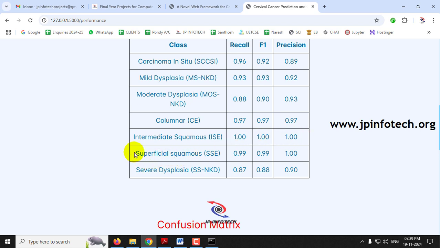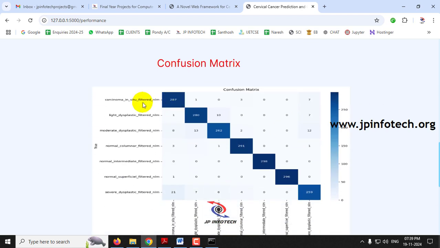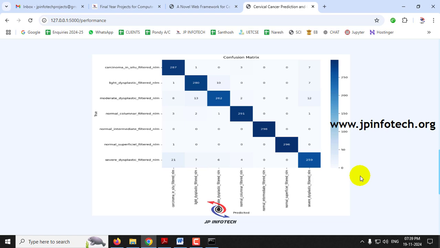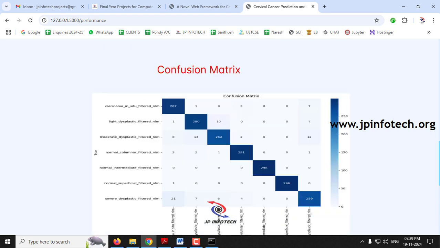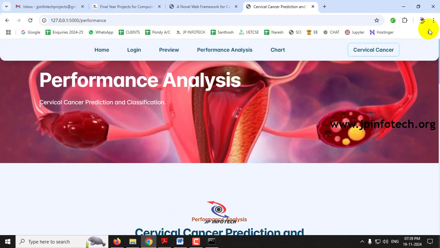The class superficial squamous SSC has a recall of 0.99, F1 of 0.91 and precision of 1. And finally, the class severe dysplasia SS-NKD has a recall of 0.87, F1 score of 0.88 and precision of 0.90. Finally, you can see the confusion matrix, with the true and predicted labels of the 7 classes. So this is about the performance analysis part.